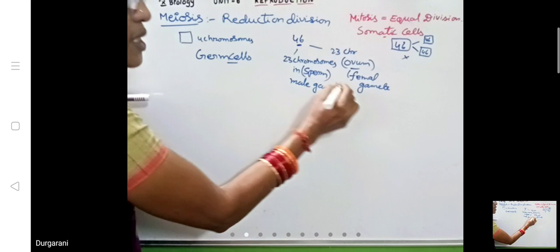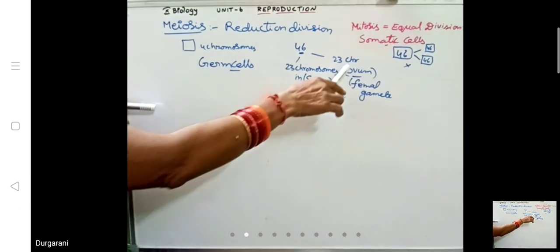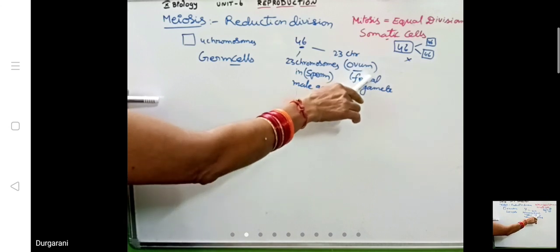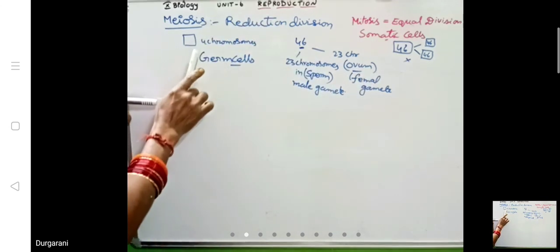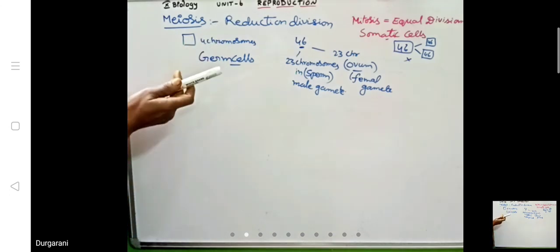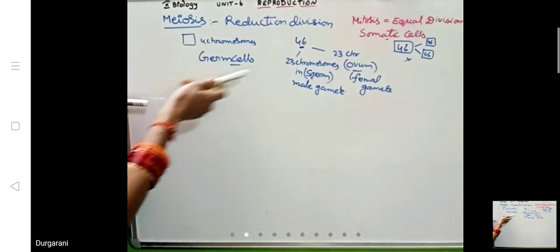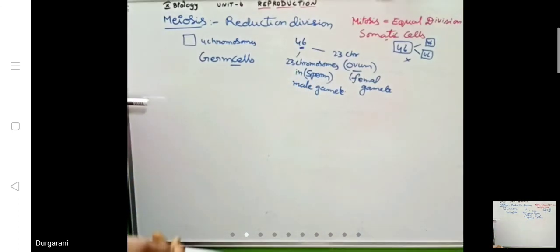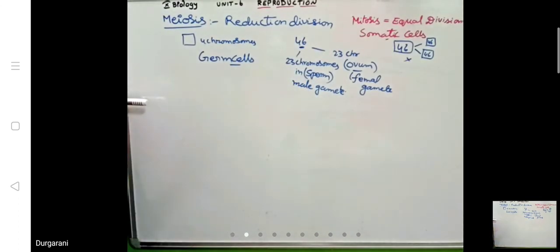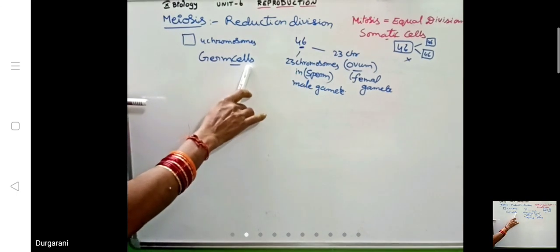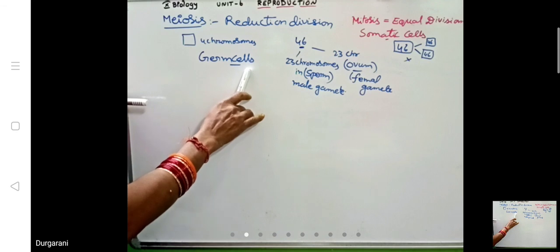For the formation of these, macrospore mother cells undergo meiosis and form the ovum. Microspore mother cells in the testes of your father again undergo meiotic division and produce the spermatozoa. Millions of spermatozoa will be produced. Is it okay? The cells which produce the gametes are called germ cells. Okay?